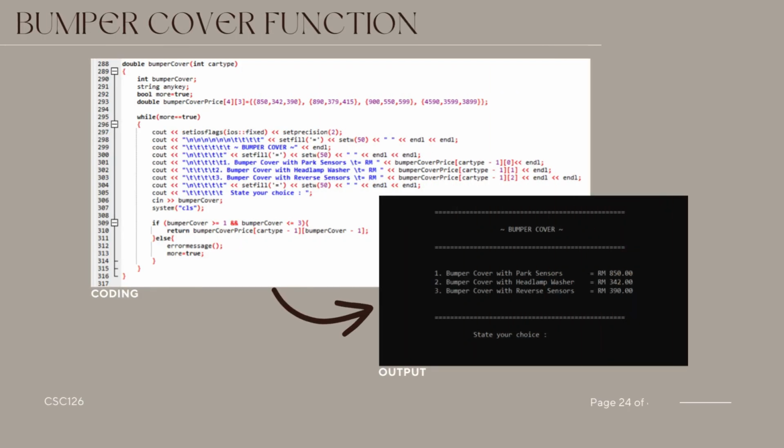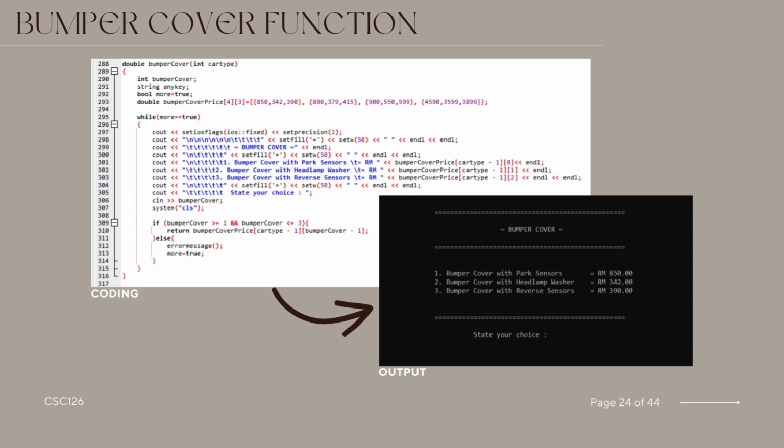The provided C++ code defines a function named bumper cover that takes an integer parameter car type. This function facilitates the selection of bumper cover options for a specified car type, presenting a menu with choices for bumper covers equipped with various features. The menu displays prices for bumper covers with park sensors, headlamp washer, and reverse sensor.